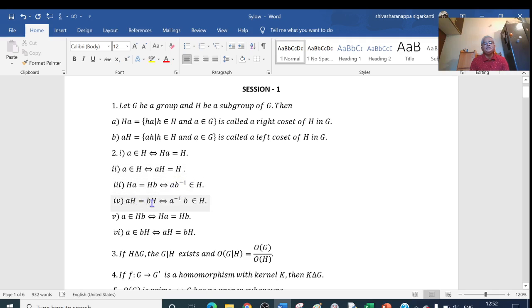If the left cosets are equal, the inverse comes on the first element. Okay, this is the whole property related to cosets.